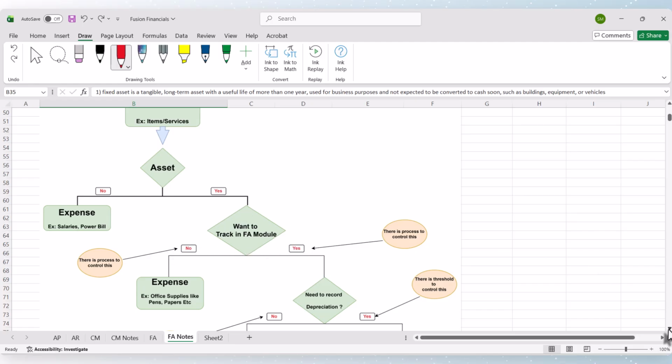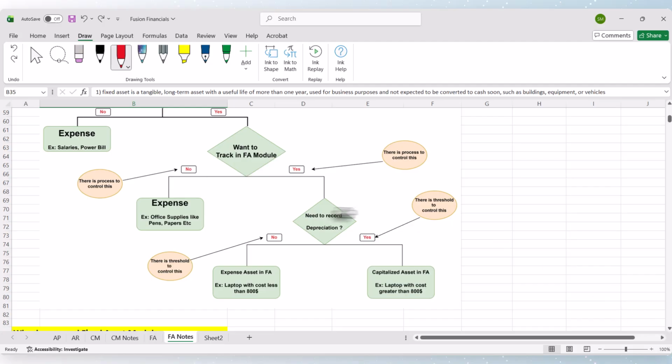If yes, do you want to realize that cost, that expenditure, as an expense in the same period, or do you want to realize that expenditure over the life of the asset in the income statement? This is the second scenario. And how do you control that? We have a threshold, and there is a process even to send the data to the fixed asset module.